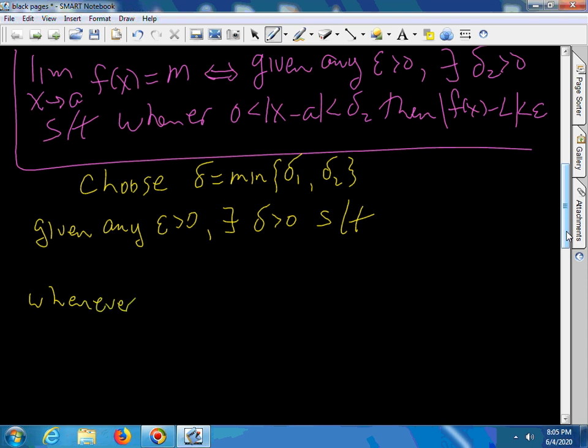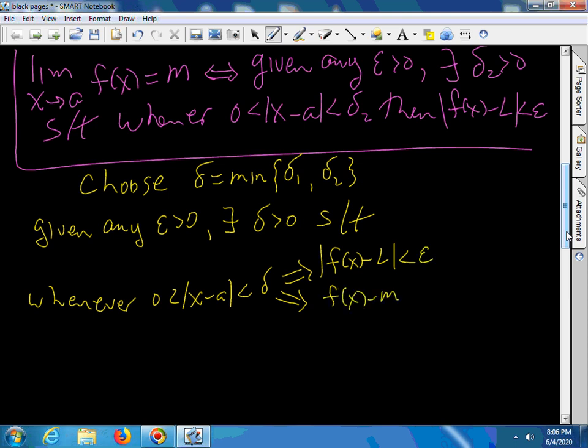Whenever 0 is less than |x minus a|, which is less than delta, we have two things. We have that |f of x minus L| is less than epsilon, and |f of x minus M| is less than epsilon.